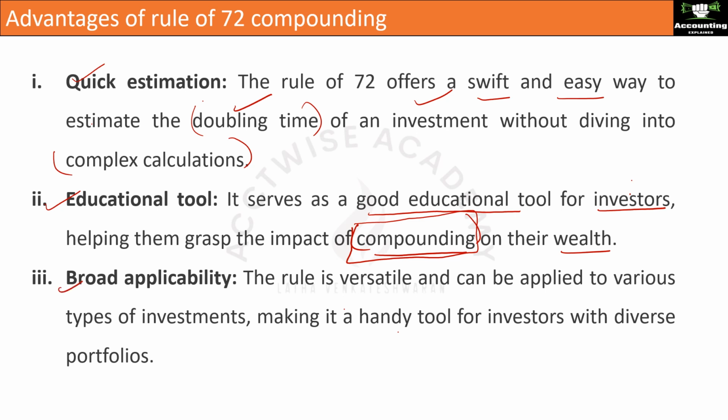Broad applicability. The rule is versatile and can be applied to various types of investments. So it is very easy and very flexible, making it a handy tool for investors with diverse portfolios. Be it a savings account, fixed deposit, recurring deposit or securities, anywhere you can use the Rule of 72 and find out the doubling time of the investment. That is, it is useful for various diverse portfolios.